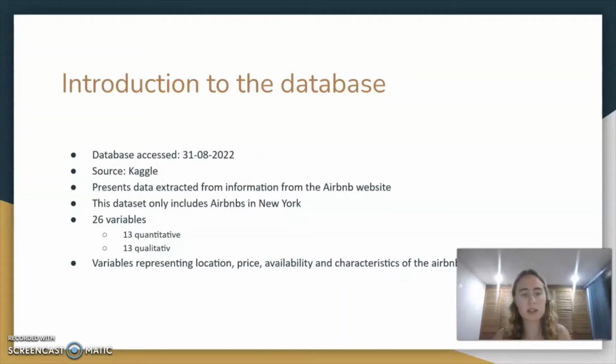It is a dataset with 26 variables, 13 quantitative and 13 qualitative, and variables, among others, represent location variables, price variables, availability, and also characteristics of the Airbnbs.